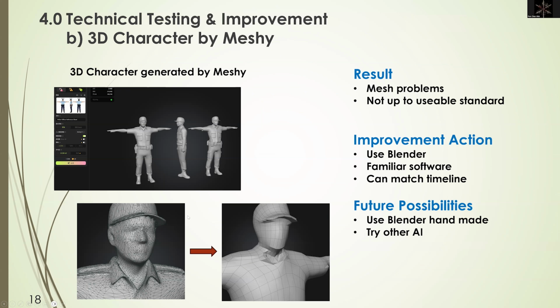So I use the auto retopology function given by Meshy. This is the before, and this is the after. You can see the face number is reduced to a normal range, but a lot of details are also reduced. I have to find a balance between the face number and the details.